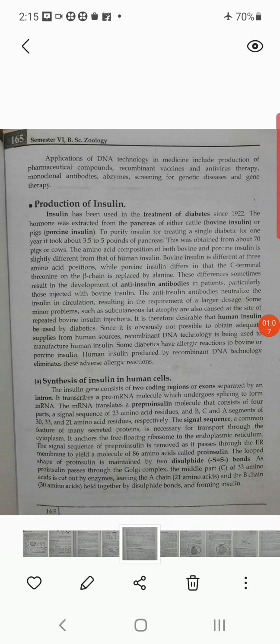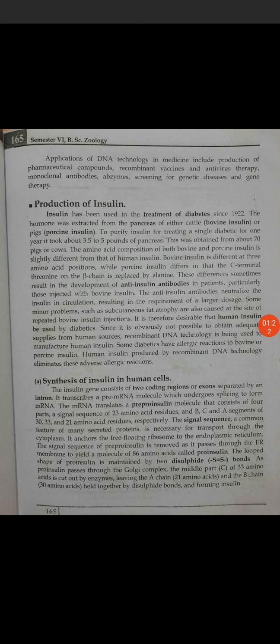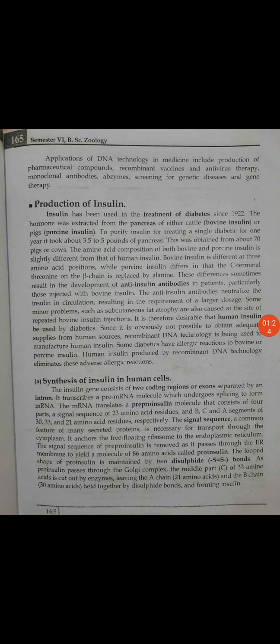See here, I am giving this example in every lecture, the insulin, because it is very easy to understand and everybody knows the insulin. Insulin is used for treating diabetes. This insulin is produced in the pancreas of the animal.